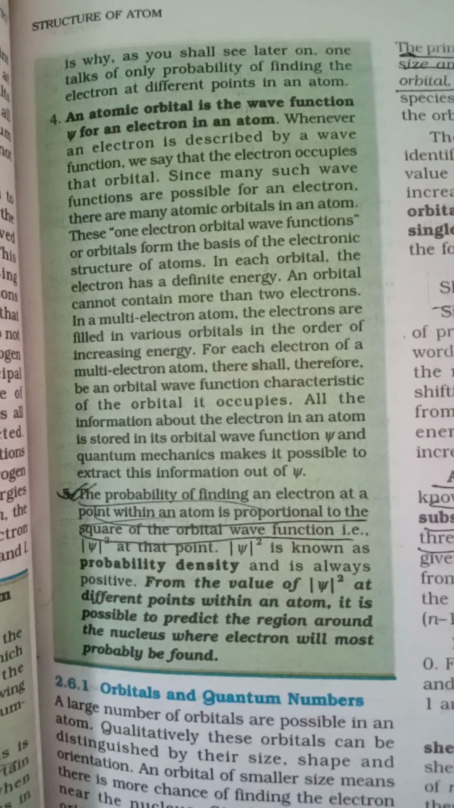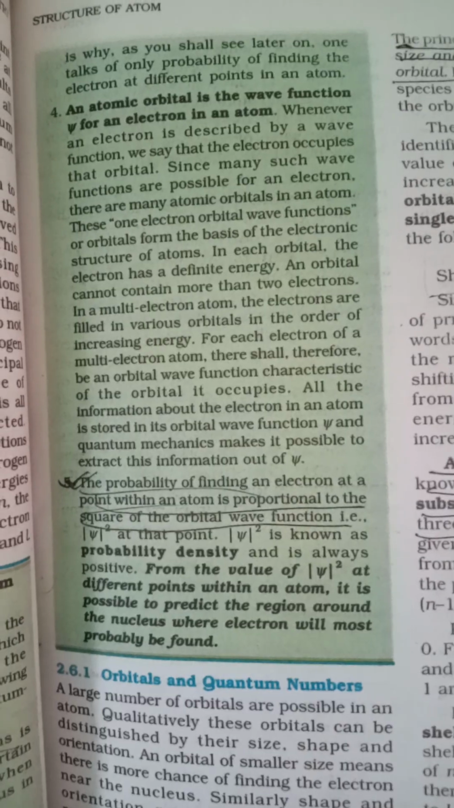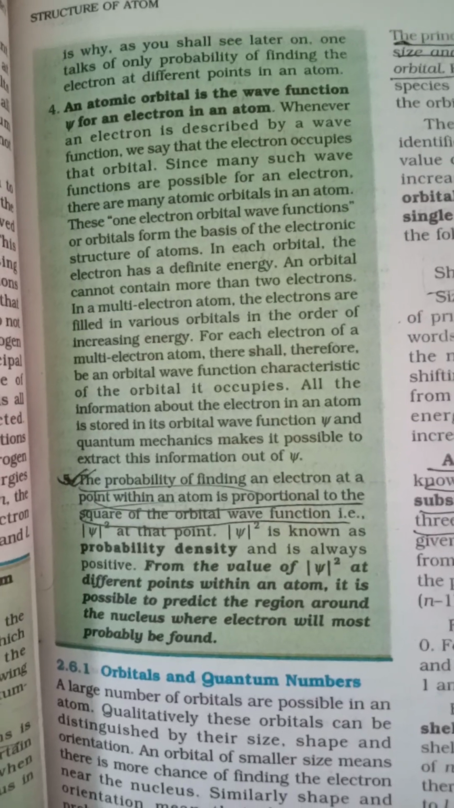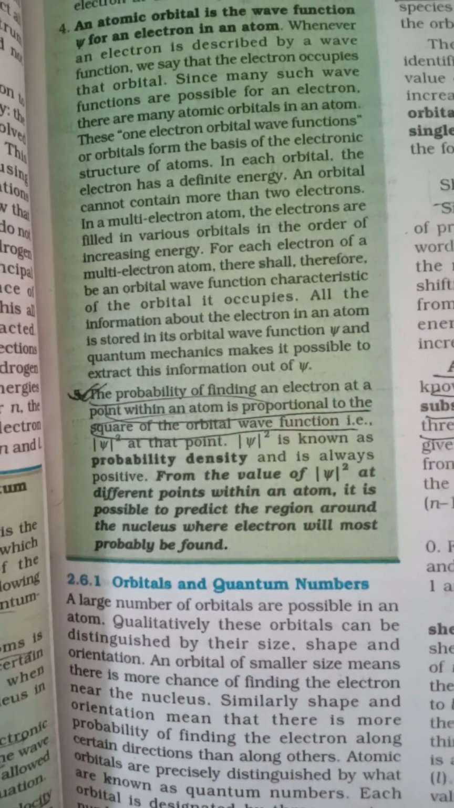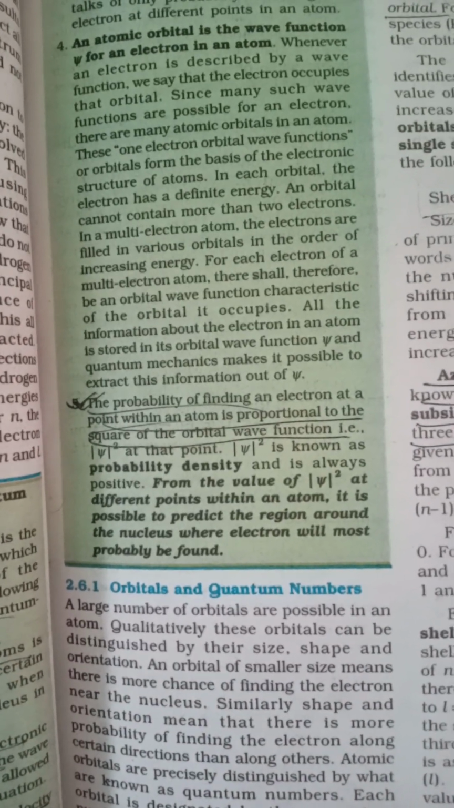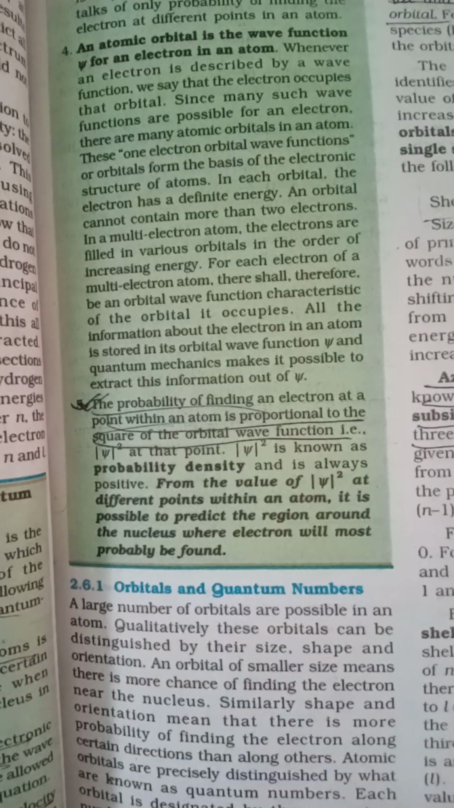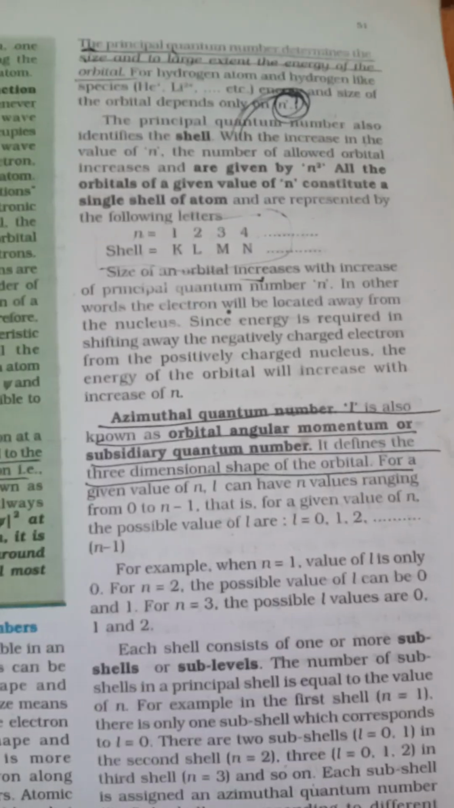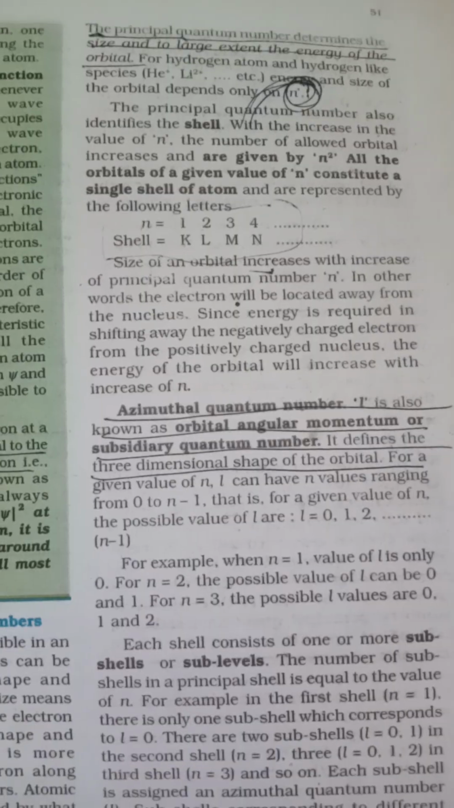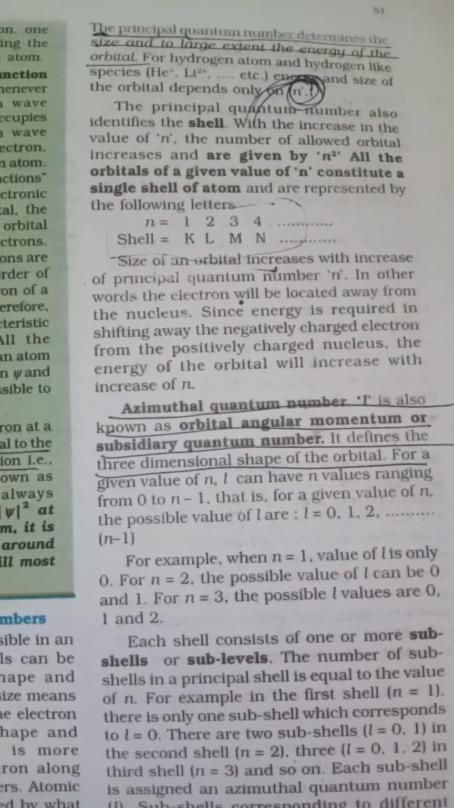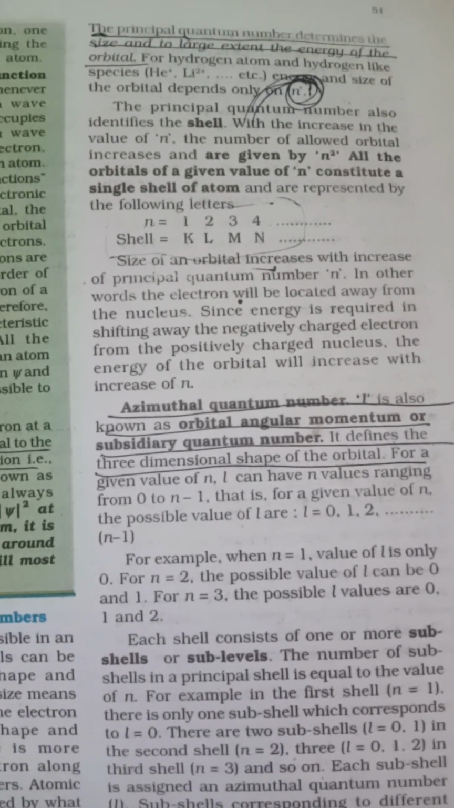The probability of finding an electron at a point within an atom is proportional to the square of the orbital wave function, psi square. From the value of psi square at different points within an atom, it is possible to predict the region around the nucleus where electrons will most probably be found. Azimuthal quantum number l is also known as orbital quantum number or subsidiary quantum number. It defines the three-dimensional shape of the orbital.